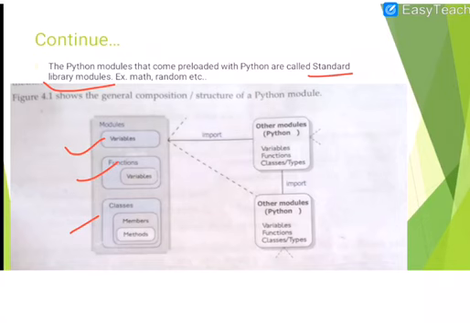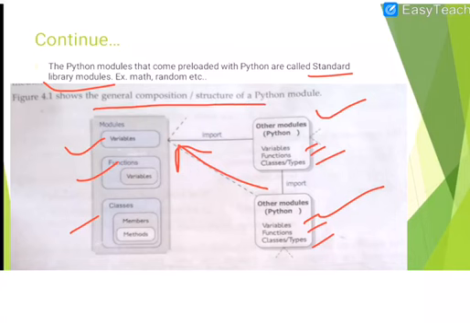Variable and function we have already read. So other modules in Python have variables, functions, classes, and you can import any module from one to another. This is the general composition of a Python module. A Python module can have some functions or some variables imported from other modules also.